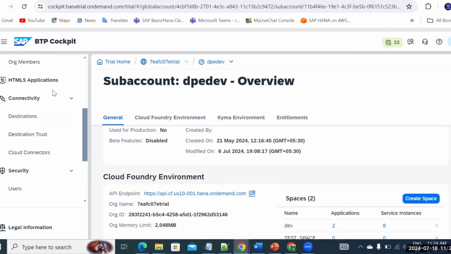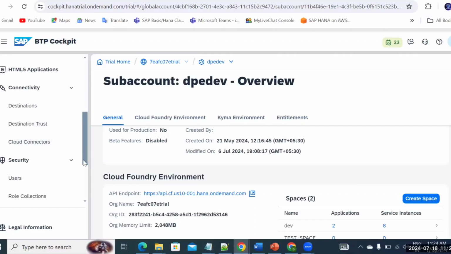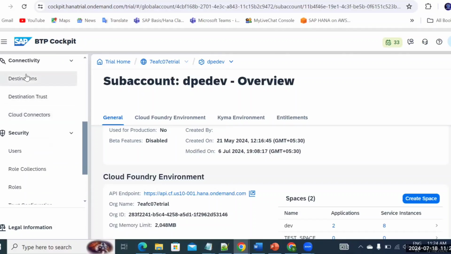Other than that, the focus will mostly be on connectivity: the destinations, destination trust, and the cloud connector. Cloud connector setup is a very important thing, but in our case, we don't have a cloud connector at this moment. But you'll get to know the detailed steps for connecting your cloud connector from your on-premises, so that you can leverage the BTP environment and use the applications through the cloud connector. Okay, on top of that, we'll be discussing the destination management.